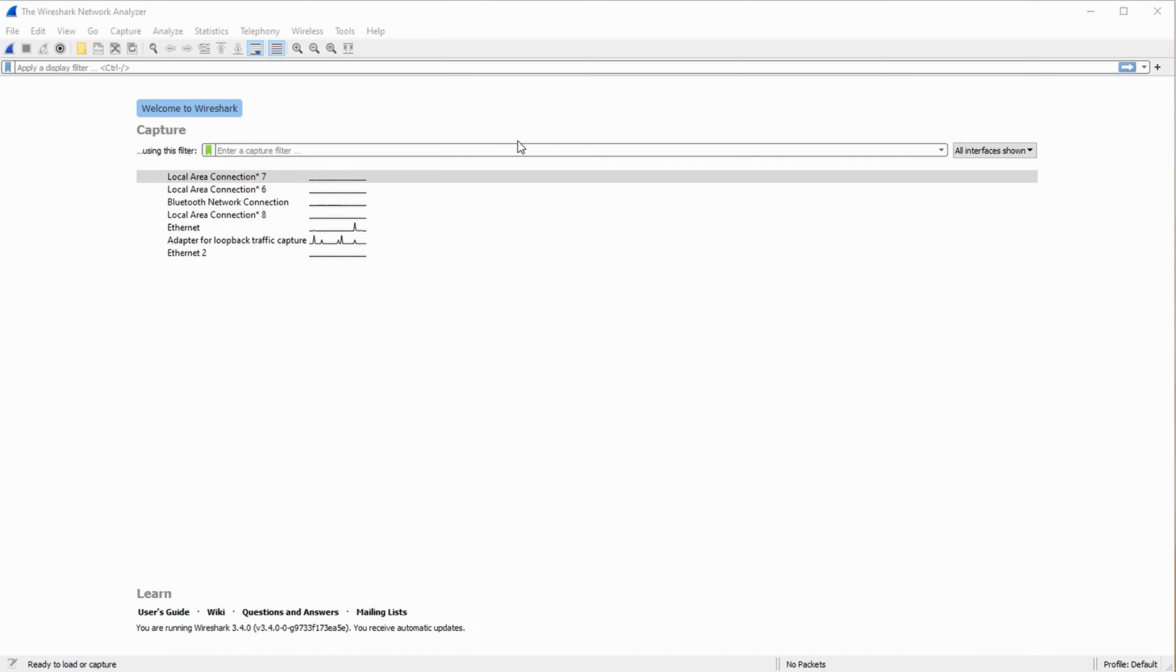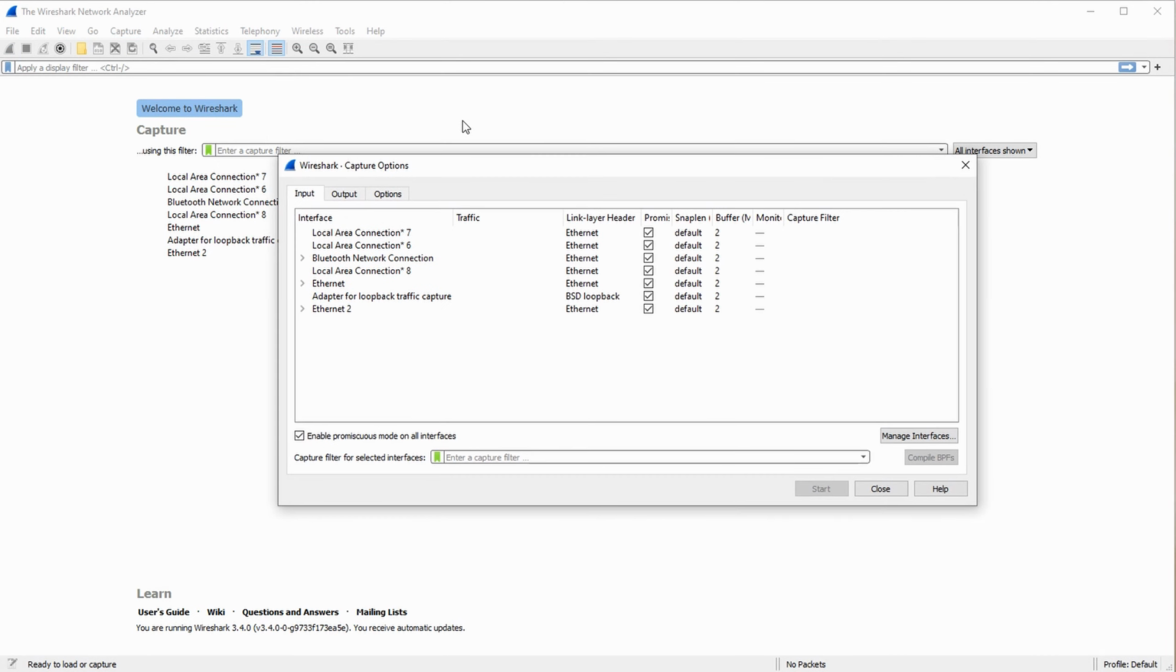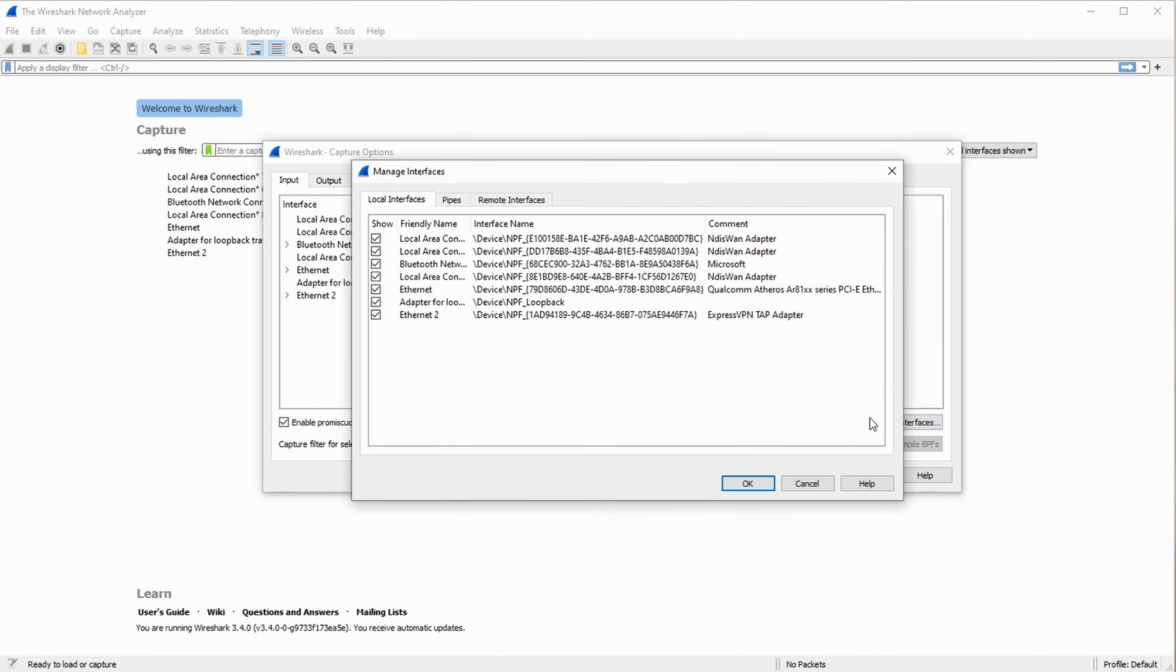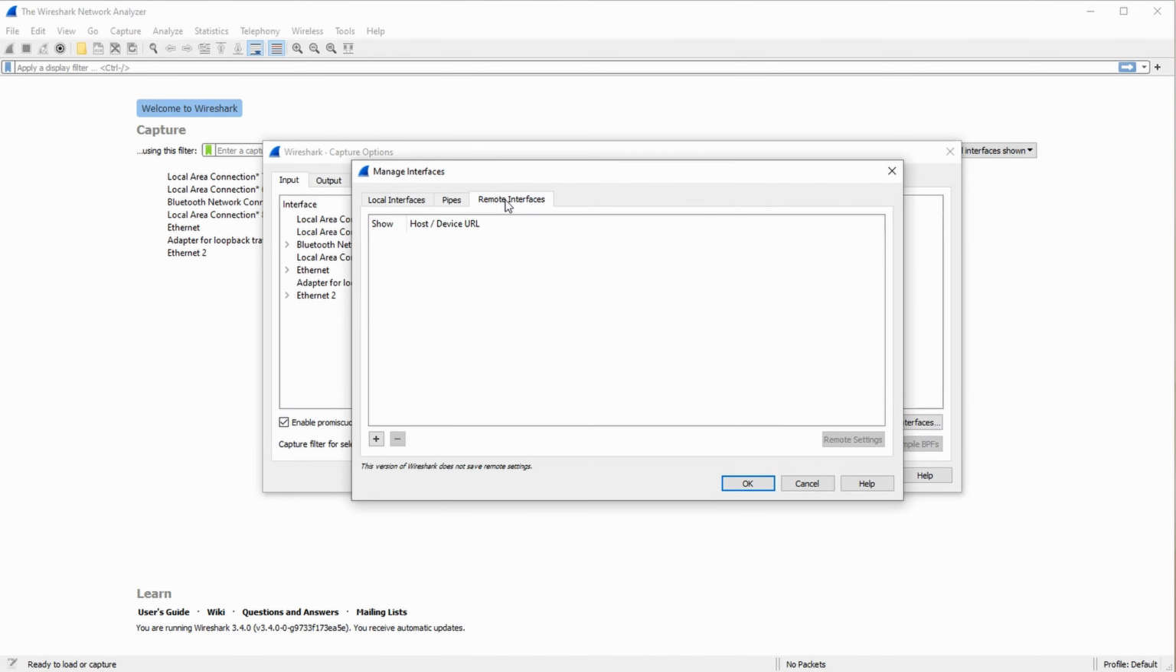Once you've opened Wireshark, you want to of course add the adapter to this list. So you can go to capture options. This window will pop up. You can go to manage interfaces. Then it's of course a remote interface, and you want to click the plus right here.